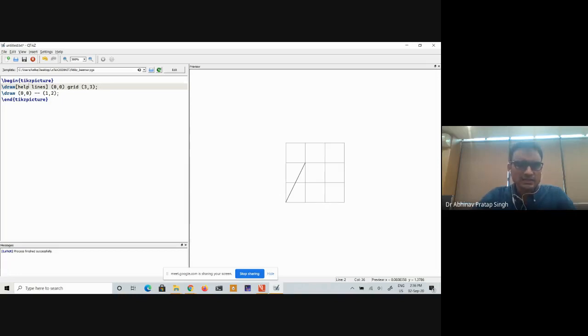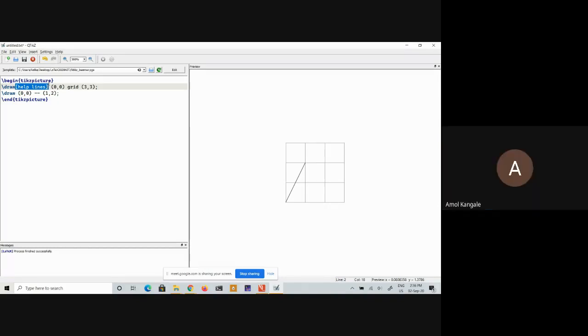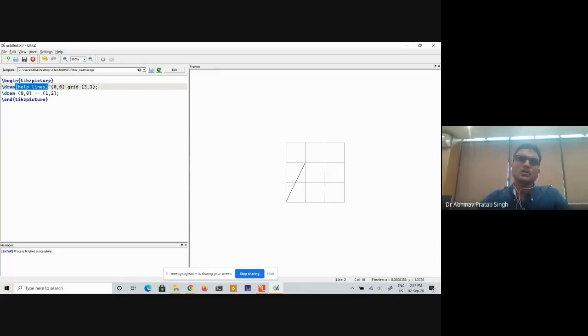Now you can see that just here we have used square brackets. If you remember, in LaTeX, what is the meaning of square brackets? They represent the optional commands that you can give. So even if I delete it, it will still work, but I can change its behavior by using this option, help lines.